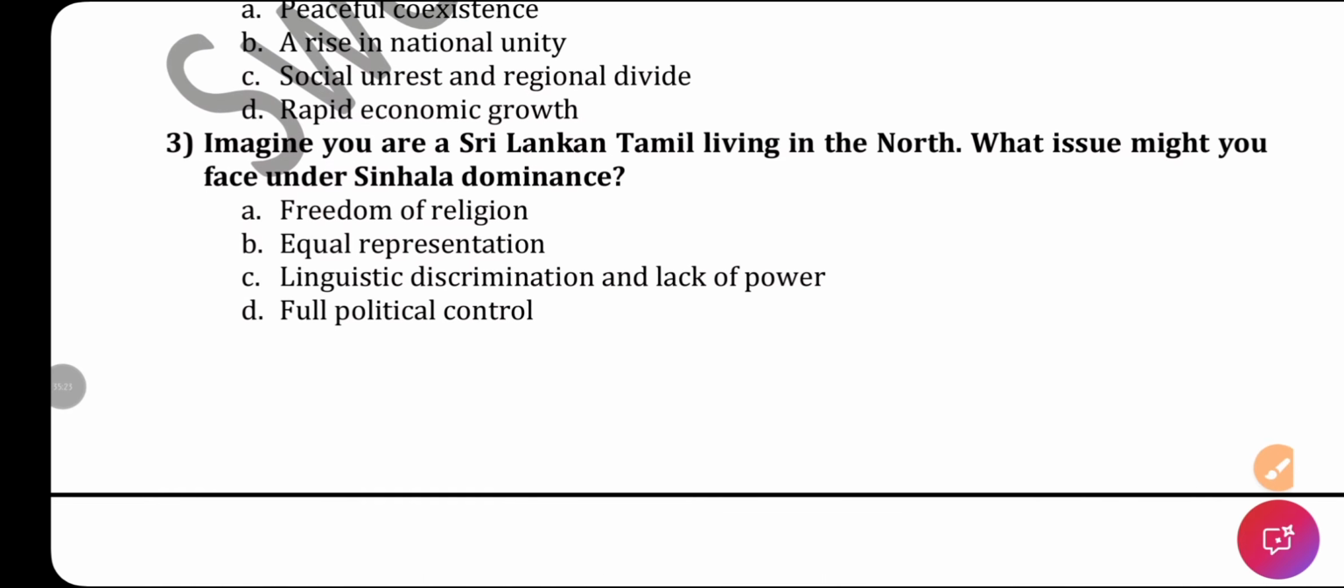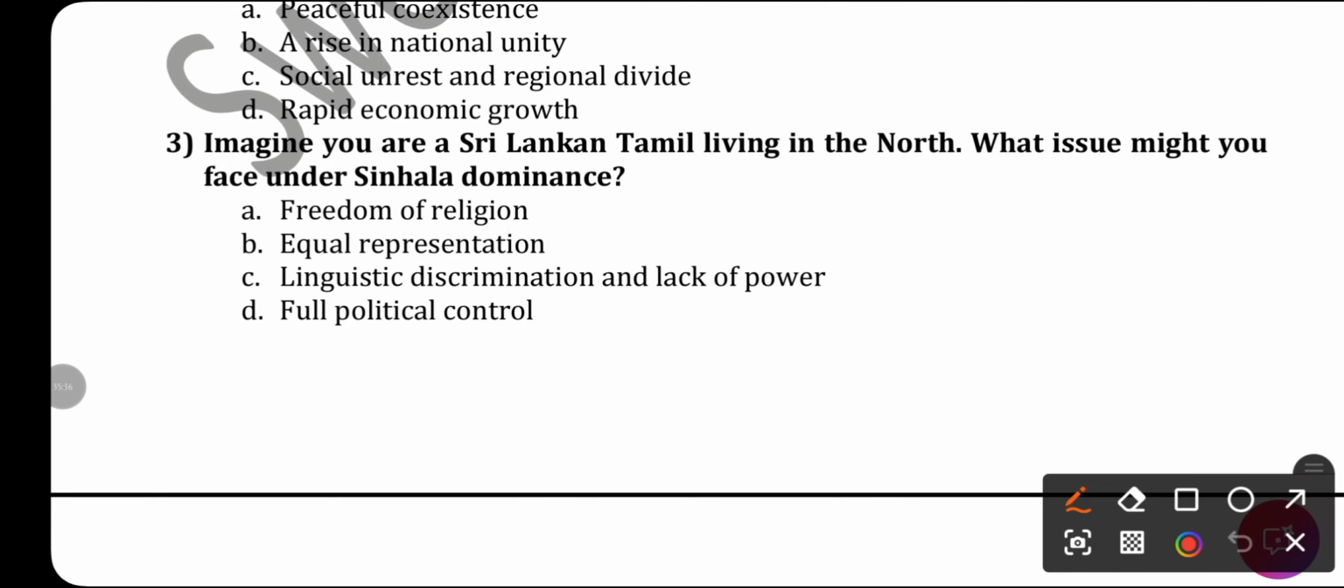Next question, imagine you are a Sri Lankan Tamil living in the north. What issue might you face under Sinhala dominance? Freedom of religion, equal representation, linguistic discrimination, and lack of power and full political control.